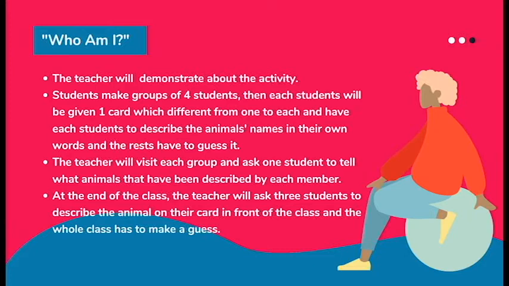Then each student will be given one card, different from one another, and each student has to describe the animal's name in their own words, and the rest have to guess it. The teacher will visit each group and ask one student to tell what animals have been described by each member. At the end of the class, the teacher will ask 3 students to describe the animal on their card in front of the class, and the whole class has to make a guess.